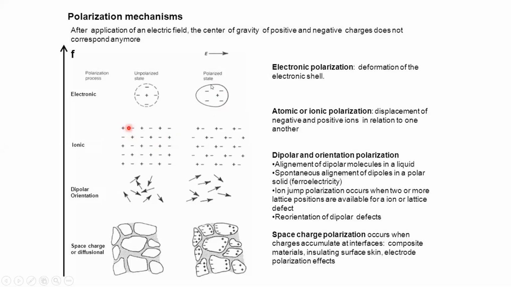Here, the total orbital is also disturbed like this. So this is actually ionic polarization: the atomic displacement of positive and negative charges in relation to one another.